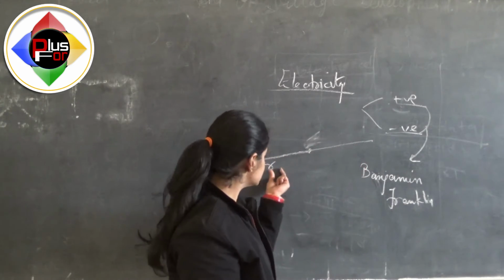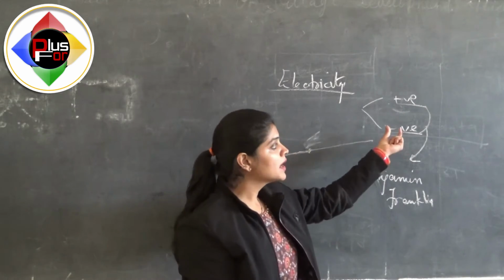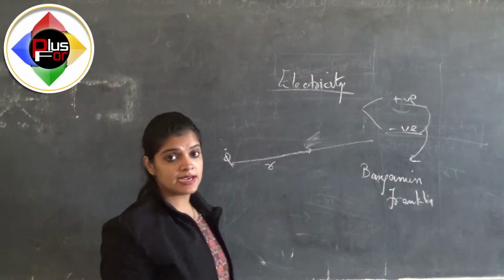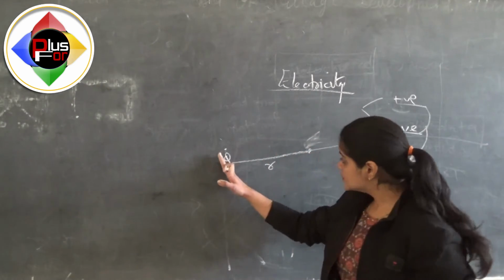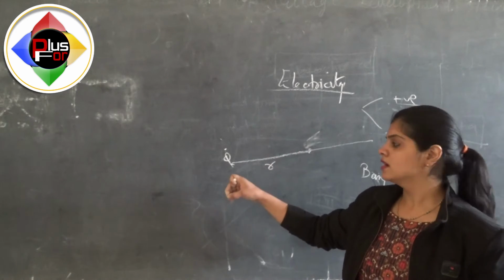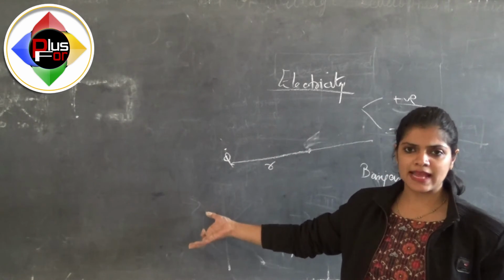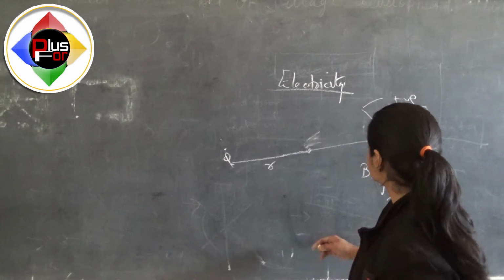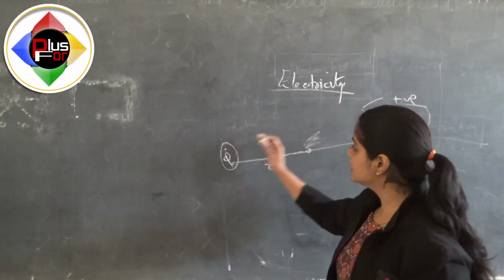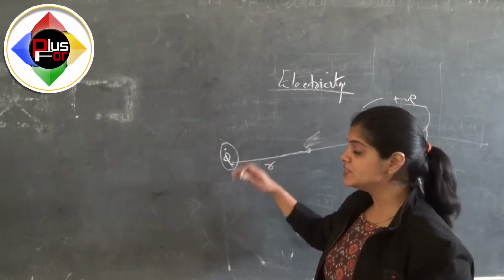Now again if the distance r is increased further, to some extent that the force between capital Q and small q becomes very less, we can say that it may be a negligible force. Under that condition we will say that capital Q and small q have no interaction between each other.